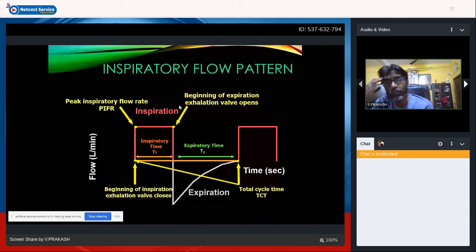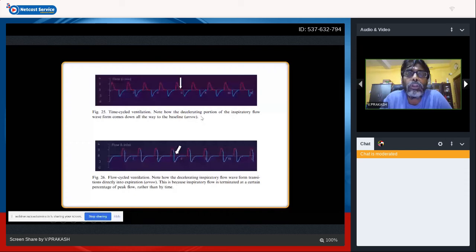When the flow starts falling to 5-25%, ventilators are set between some 5-20% of flow. Once it starts dropping, it changes over to expiration. Okay, so in a time cycle ventilator, the deceleration phase of the inspiratory flow wave comes all the way down to the baseline. So we have an acceleration phase and a deceleration phase. It comes to the baseline, and then you have a time period until the TI is over. Then comes your active expiratory flow and decelerating expiratory flow. This happens in case of your